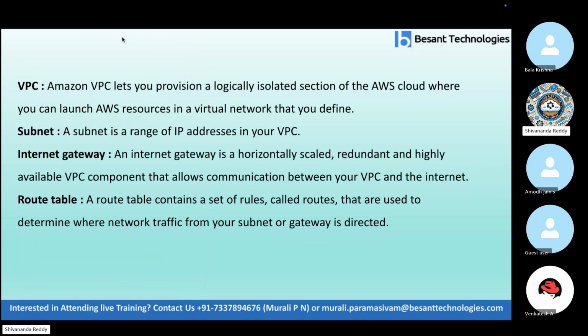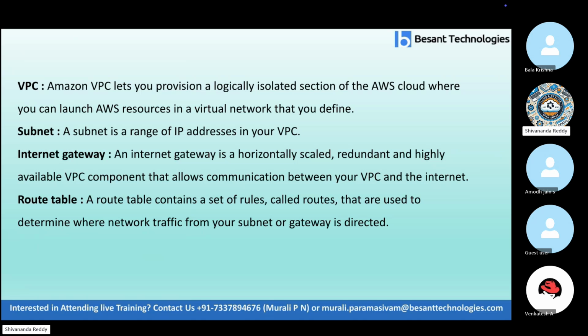Let me explain. What is a VPC? VPC is Amazon Virtual Private Cloud. It allows you to provision a logically isolated section of the AWS cloud where you can launch AWS resources into a virtual network that you defined. What is a subnet? A subnet is a range of IP addresses in your VPC.